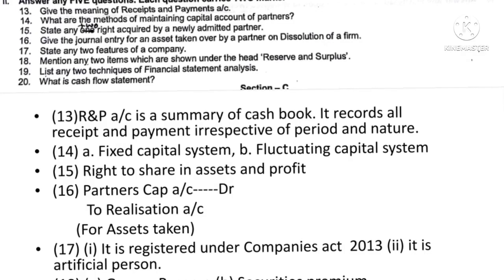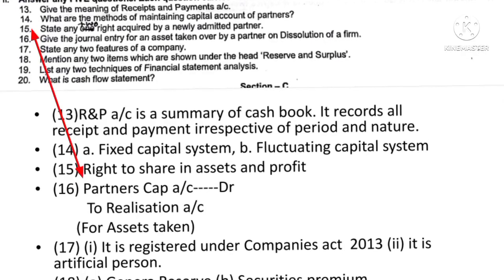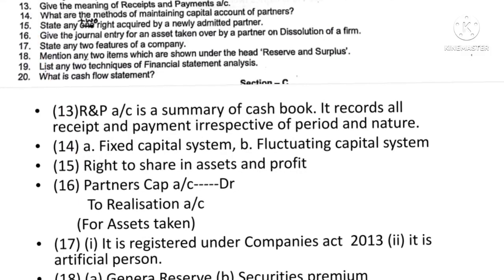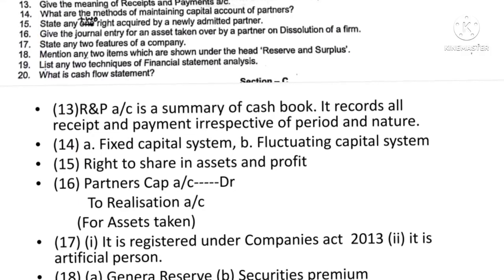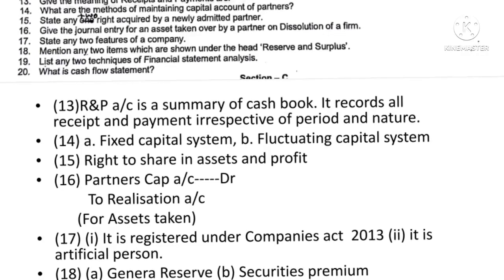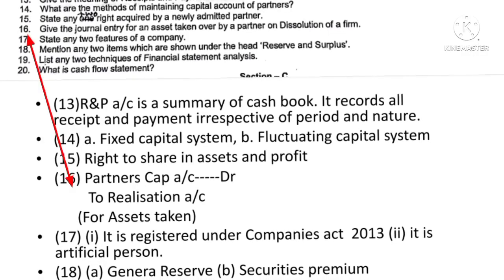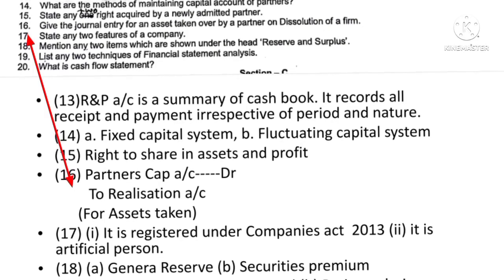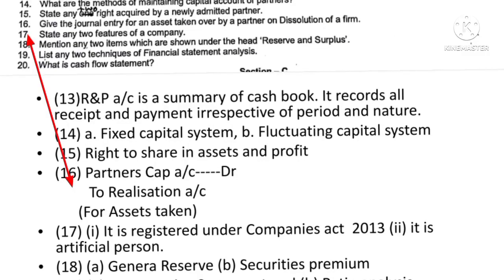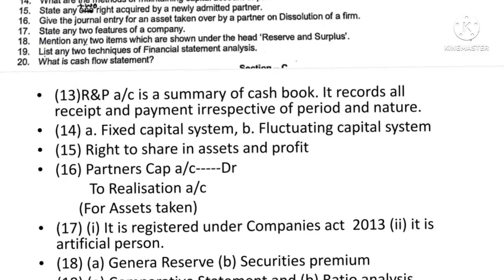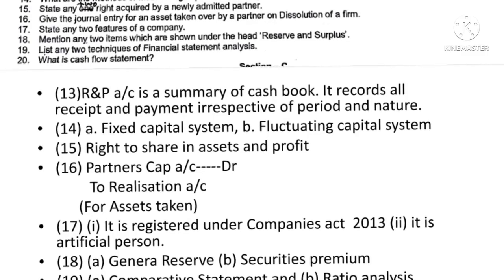Question number 15: state any 2 rights acquired by a newly admitted partner. First right is the right to share in the future profit, and second right is the right to share in the assets of the firm. Then question number 16: give the journal entry for an asset taken over by a partner on dissolution of a firm. Here you have to write the journal entry: partner's capital account debit to realization account, and you have to write the narration also.